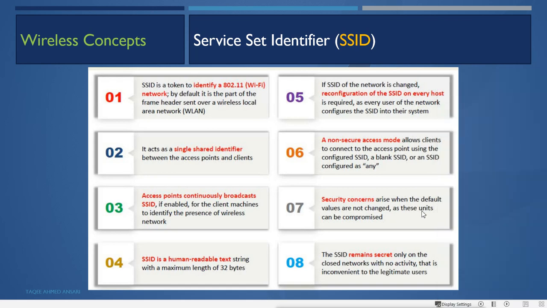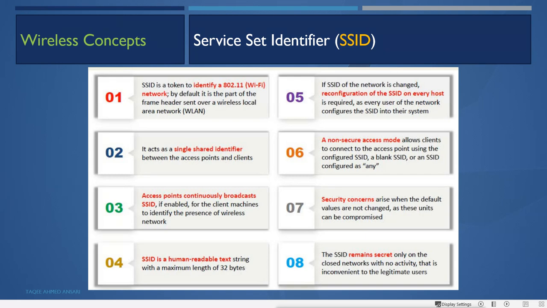What your machine will do, when you click on that SSID, your device will send the request for that SSID. And remember, the request will go to everyone within the range. All the APs will receive the request, but nobody will accept, because the request is for that particular SSID. Only that access point which has that SSID will reply, and it will say you are authenticated, because there is no security there. So only because of the SSID do these two machines communicate.